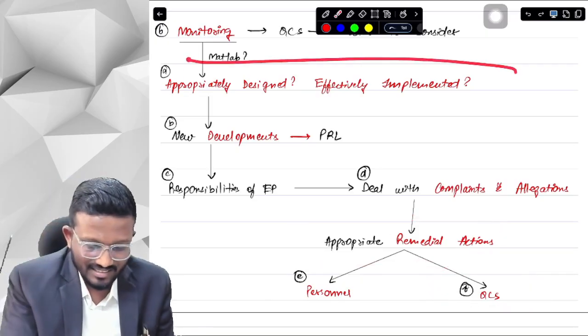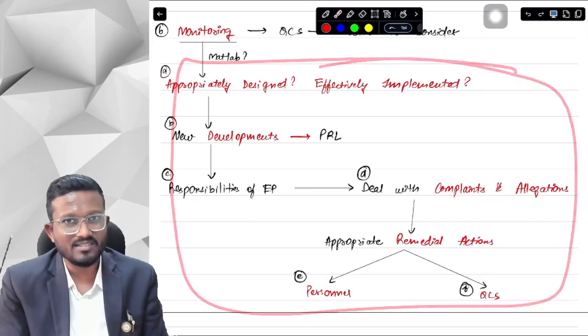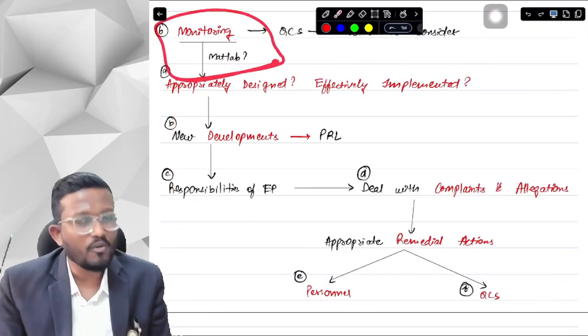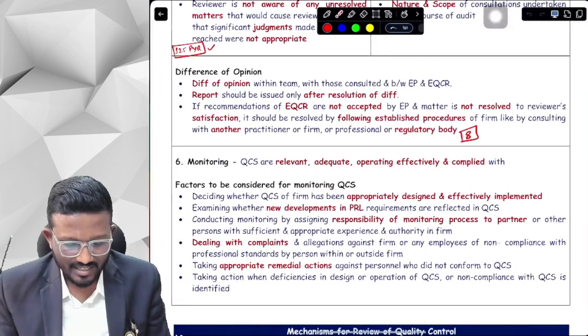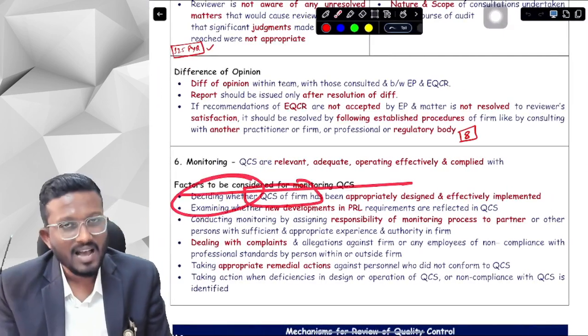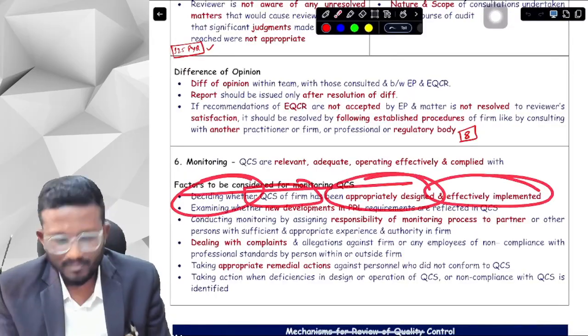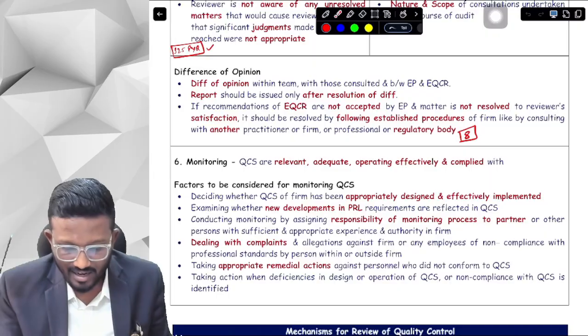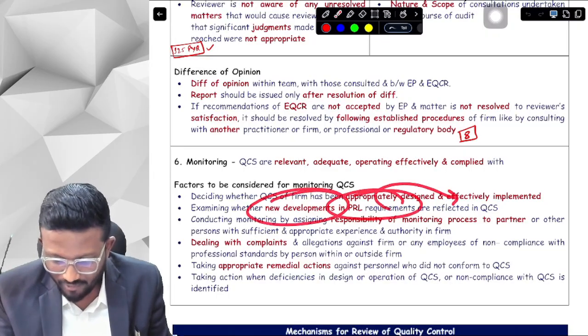These are the 6 factors that we need to consider when we are checking the monitoring of the quality control system. What are the 6 factors, sir? First, when deciding whether the quality control system has been appropriately designed and effectively implemented. In design, we will check whether new developments in PRL requirements are reflected in the QCS.